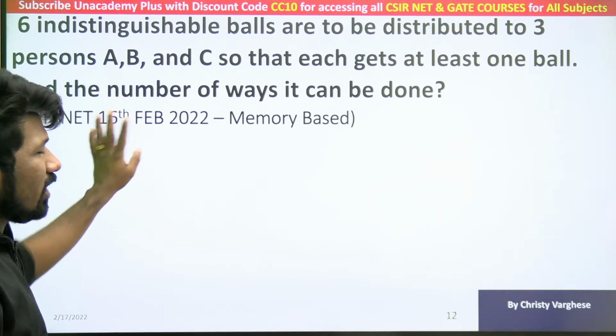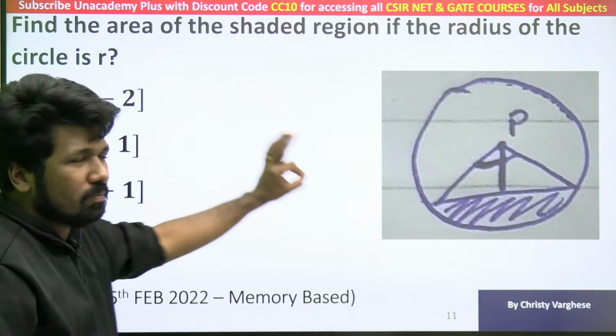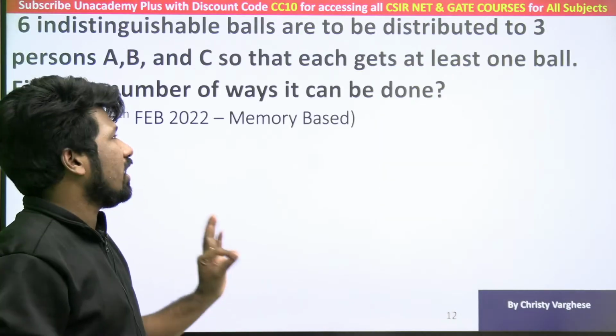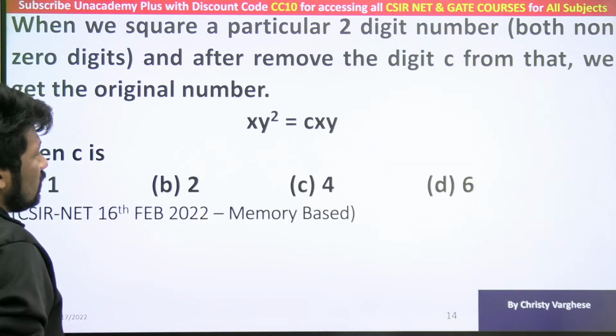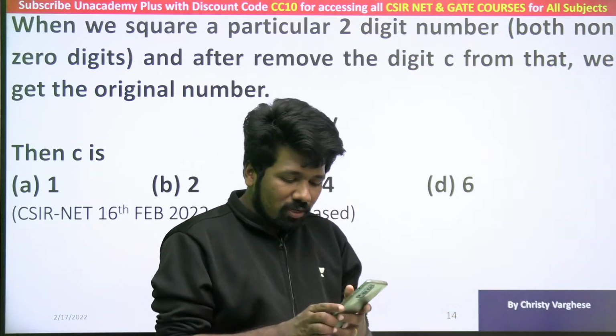And this was a relatively simple question. This was a very simple question. For a math student, this should be a very simple question. And this was a very simple question. So still there are 7 simple questions minimum. That is for sure. Simple in the sense, questions which can be done in less than 2 minutes easily.